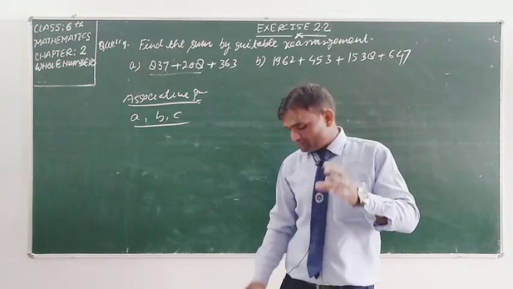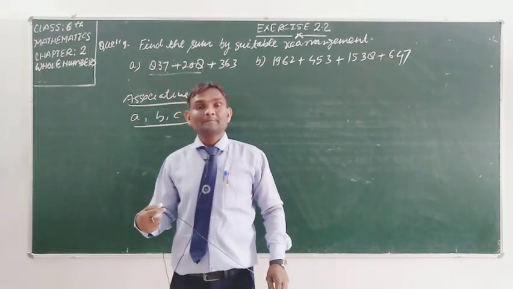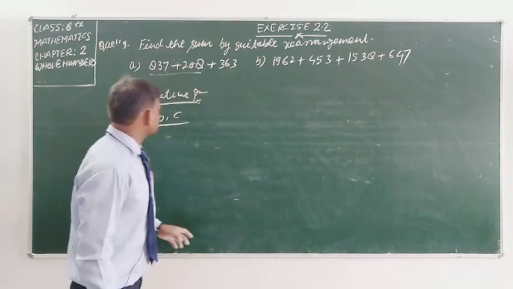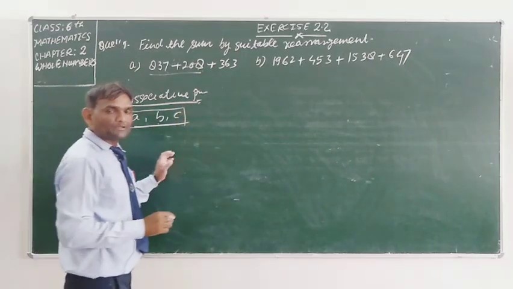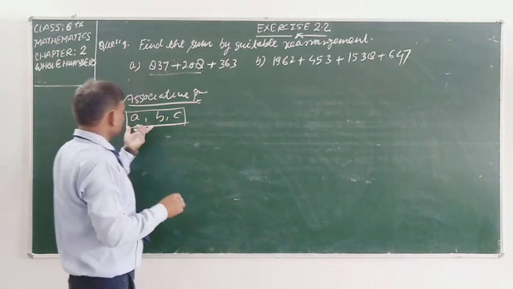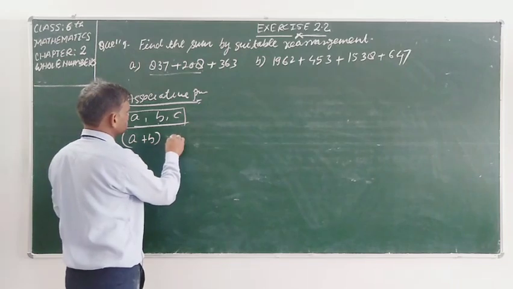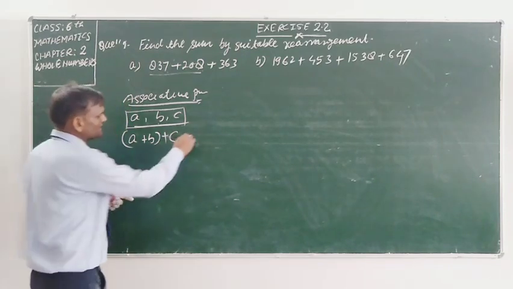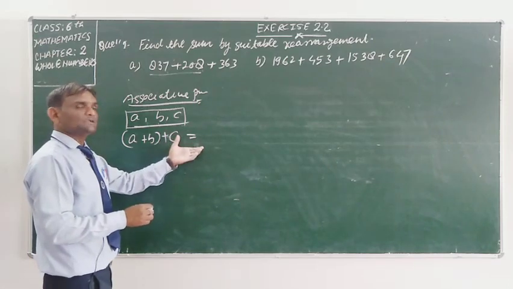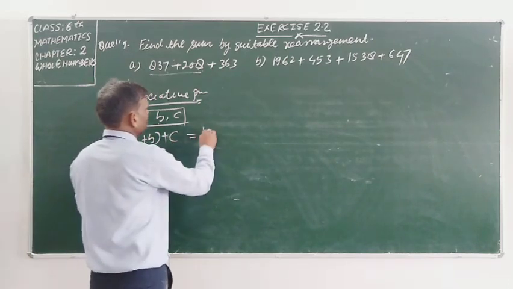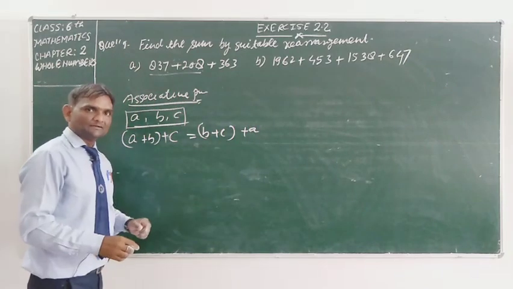And in this condition, if we add the sums, we always get equal sum. You can add A plus B together and take C outside, or the sum will be equal in both conditions. You can add B plus C and take A outside and add last.